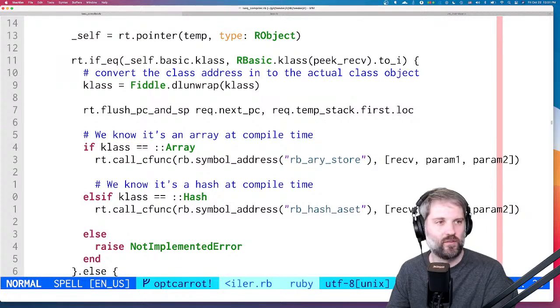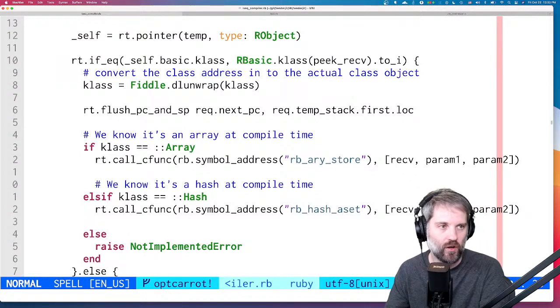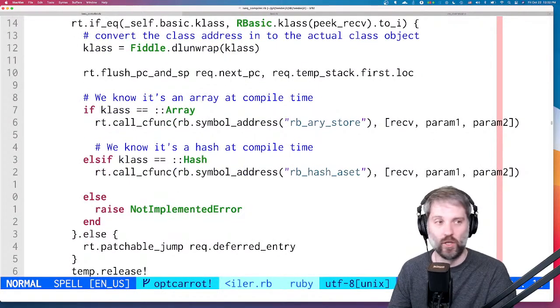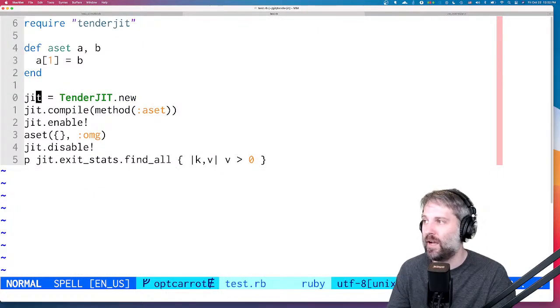So the machine code that we emit is specialized based on the type that we saw at runtime. Unfortunately, we currently only handle arrays and hashes, and we could pass an object to this thing.